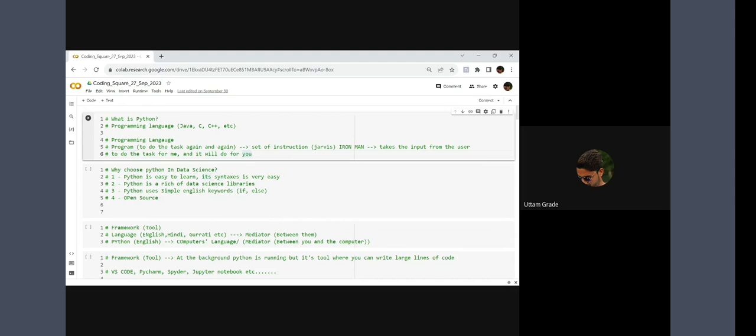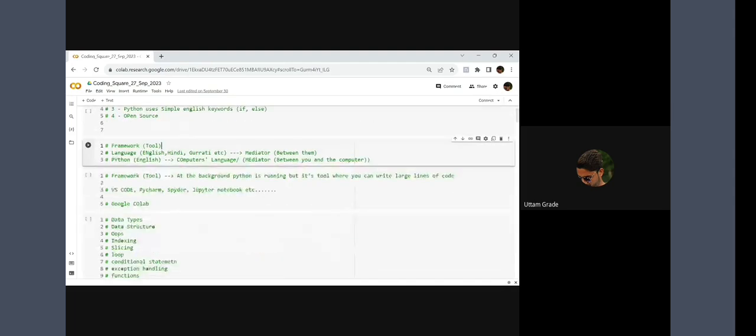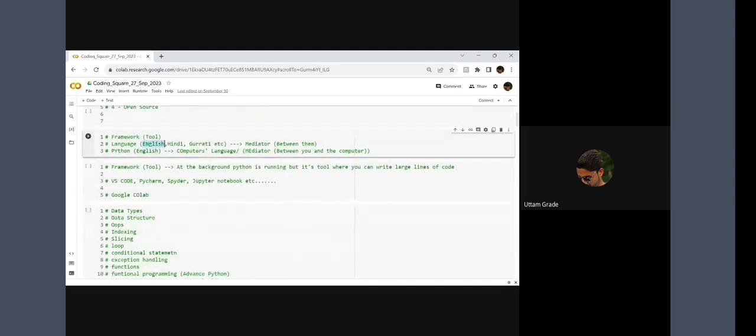Other than that, we talked about the framework and tool. Again, Python is famous because it's very easy and simple, just like an English programming language. The framework is just like a mediator, like PyCharm, Visual Studio, Google Colab, and all these things we talked about.